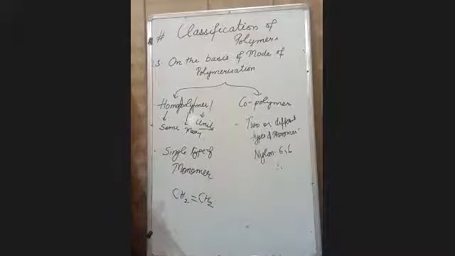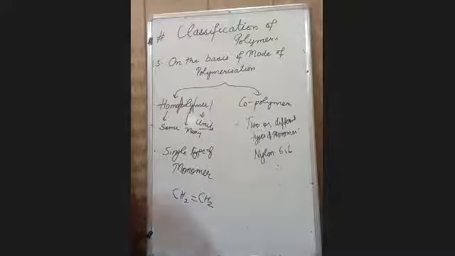After that, we have discussed the classification of polymers. We have taken into consideration 5 modes. First was on the basis of source. It is of 3 types: natural polymers, synthetic polymers, and semi-synthetic. After that, on the basis of mode of polymerization, it is homopolymer and copolymer.